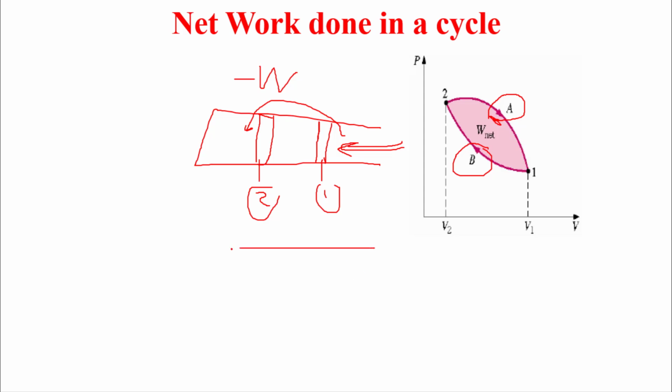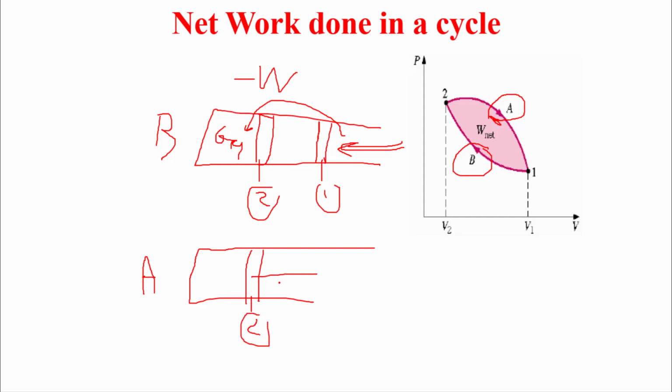Now, on the other scenario, this is process B. Process A, what do we have? We have compressed. Here, let us assume we have gas. This is state 2, moving to state 1.